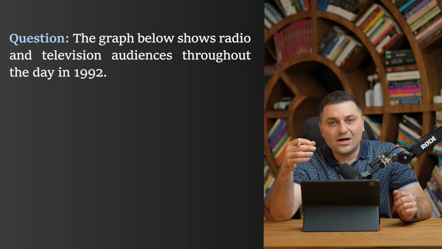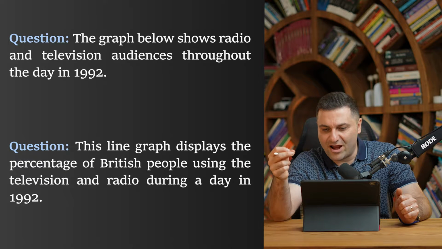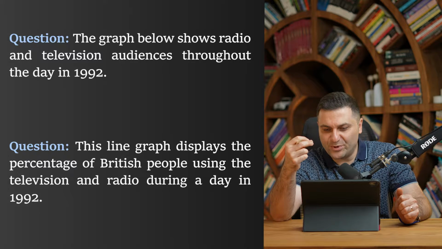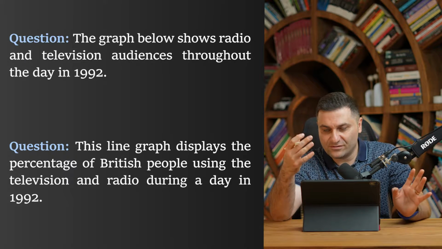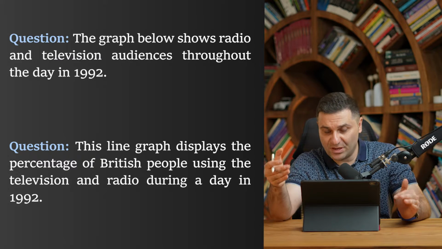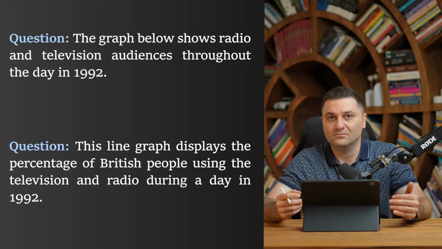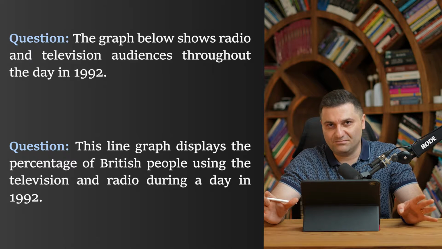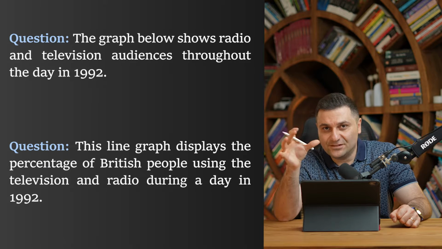All right. So our opening sentence for this question will be something like this. This line graph displays, instead of show, the percentage of British people using the television and radio during a day in 1992. As you see, instead of throughout the day, I've written during the day. And I've included British people, which was not mentioned in the question. And instead of show, we have display. That's pretty easy. You only have to know which words you have to change.